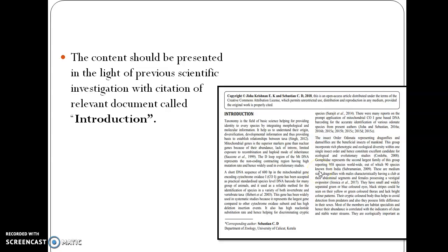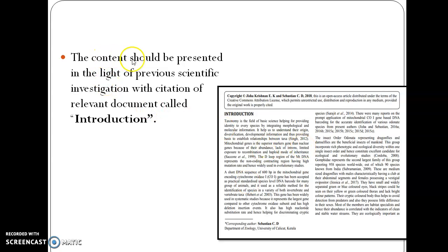Also in the discussion part we can add these kinds of references. But in most of the other parts, like results and conclusion, we cannot add the work of previous authors. So we have to cite these mainly in the introduction part.